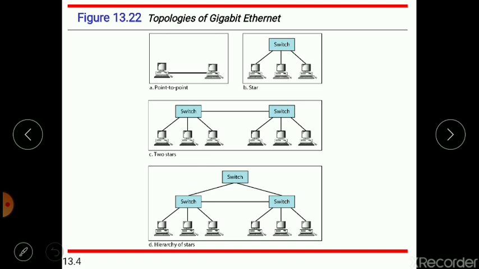Then we have two stars, which is a combination of star switches, and a hierarchy of stars, wherein we have a switch connected to another switch, and each switch has a few computers or nodes connected to it. So these are the different topologies for gigabit Ethernet.